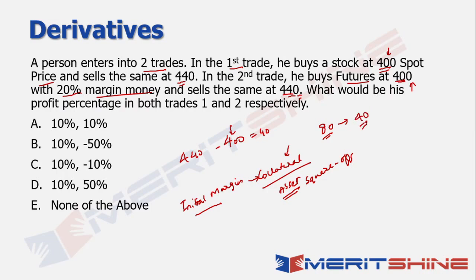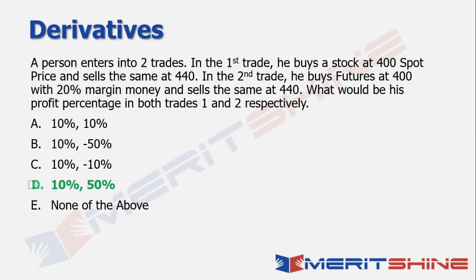So he's able to make 40 on a base of 400 in the first case, and he's able to make 40 on a base of 80 in the second case, which means in the first case he's made a profit of 10%. In the second case, he's made a profit of 50%, right? And that becomes the answer in this particular case. Okay, fairly straightforward question, but an important concept for you to understand here is what exactly margins are, right? Okay, let's move on to the next one.